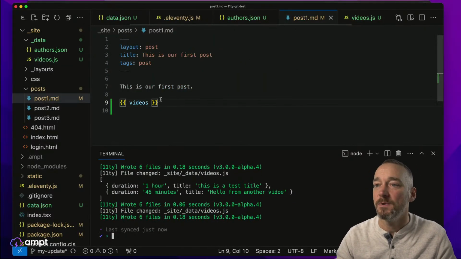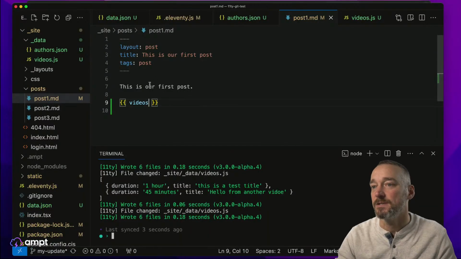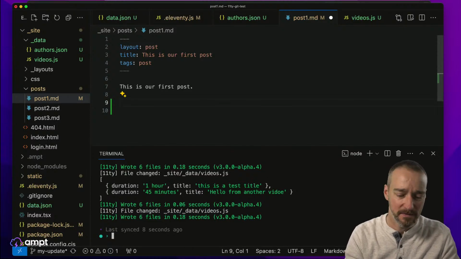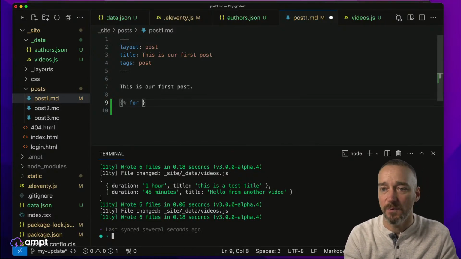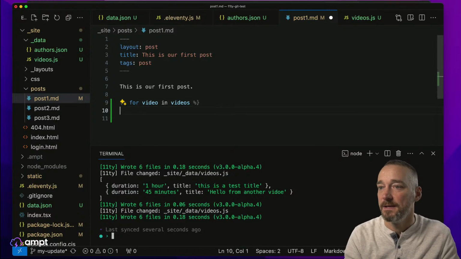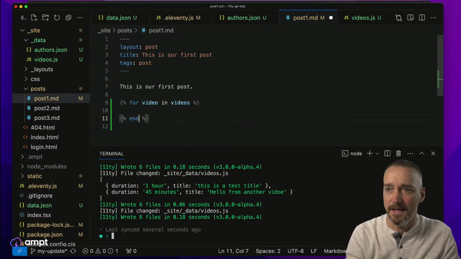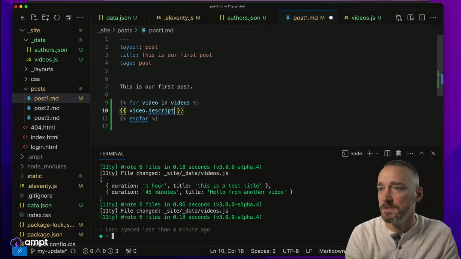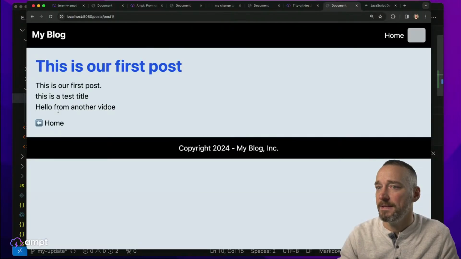We'll save that. Go back to post 1, and when we do videos here, this is going to give us object, object, object. But what we can do from this is, if this will help me write it, it'll be even better. So we do for video in videos, like this. Then I think this works correctly. And in here we would type out video.title, right? Title. See if that works. Hey, look at that. This is a test title.